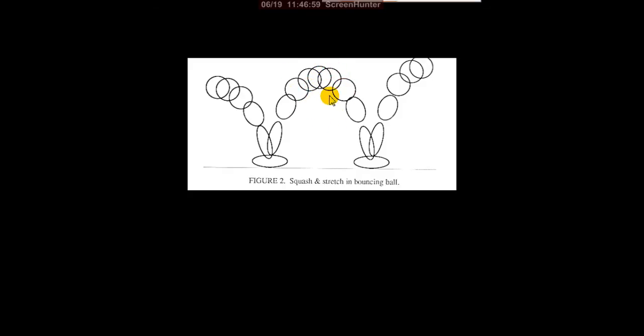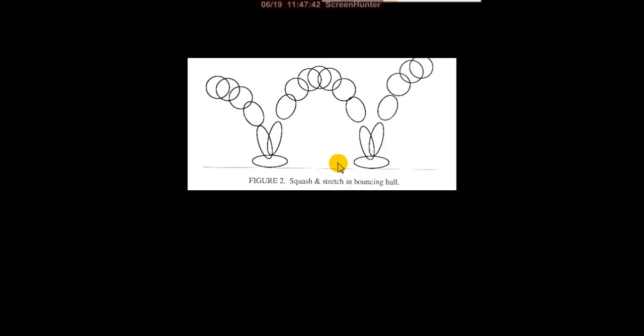There the bouncing ball action will be very slow, because for slow actions we give more frames. Giving more frames in animation means the action will be slower; fewer frames means faster. So the ball gets more frames here, and the action is slower. Then, because gravity pulls it down, the ball starts to increase its speed. At this slope area the ball gets more speed, so that means it stretches.